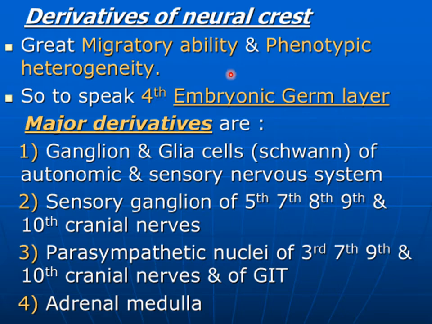Neural crest cells have great migratory ability and phenotypic heterogeneity. That is why some people label them as the fourth embryonic germ layer in addition to the ectoderm, mesoderm and endoderm.